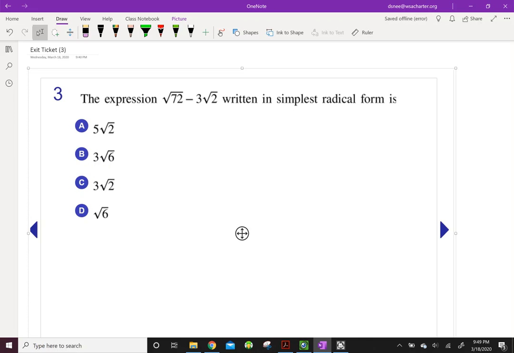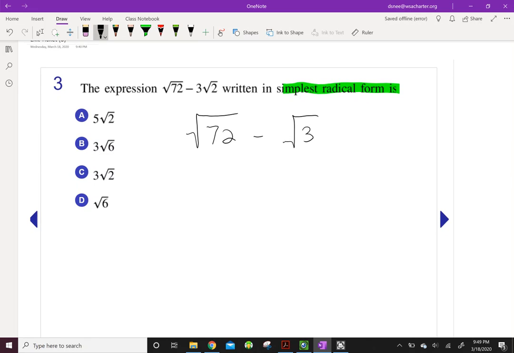Now, this one says the expression the square root of 72 minus 3 root 2 written in its simplest radical form is. So I need simplest radical form. So I'm going to rewrite this. Square root of 72 minus the square root of 3 root 2. And I'm going to find any perfect squares that I can divide 72 evenly by. So 72 divided by 4. 72 divided by 4 equals 18.